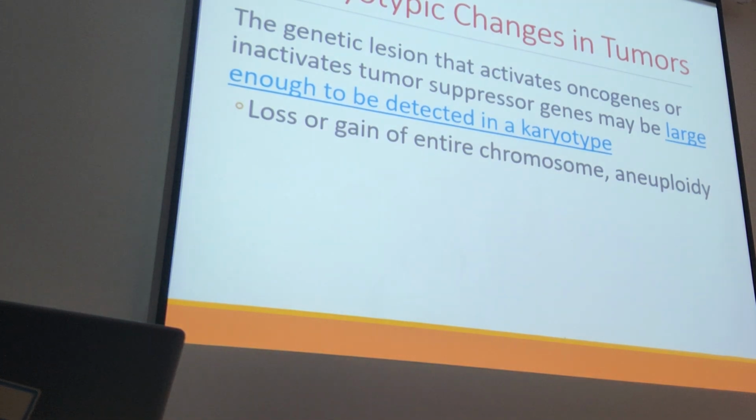TP53 is a point mutation. P53 is a point mutation. RB also could be a point mutation. Okay, I will show you in detail.